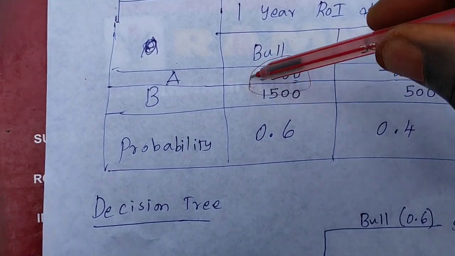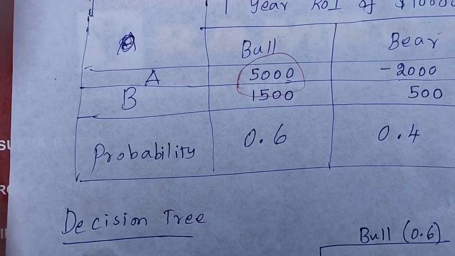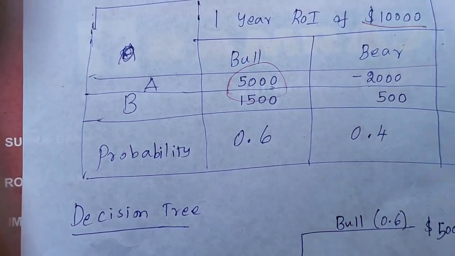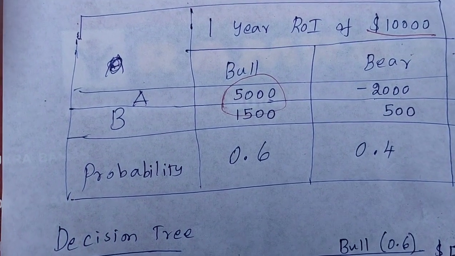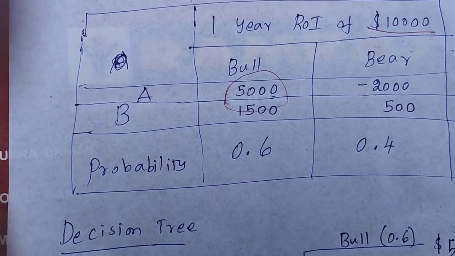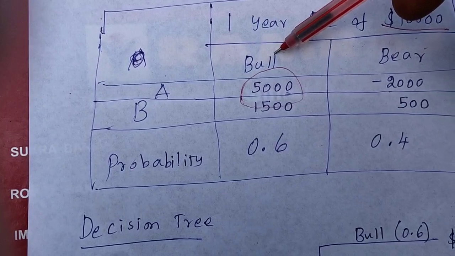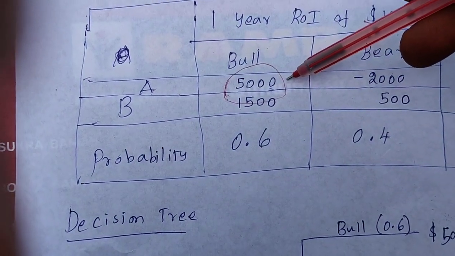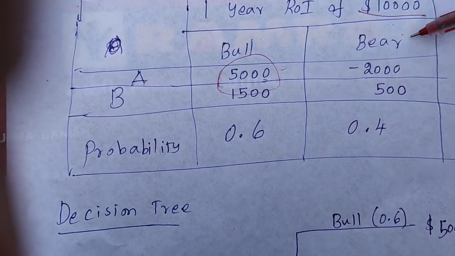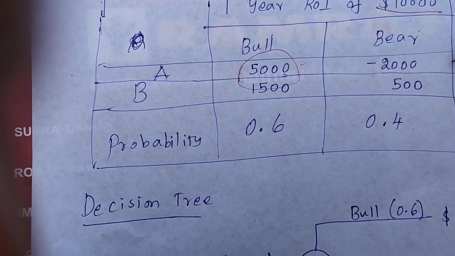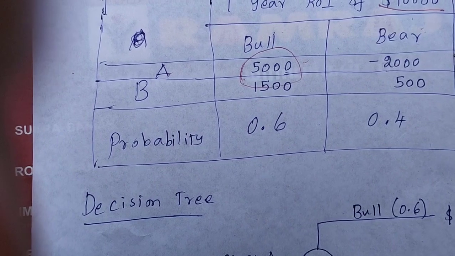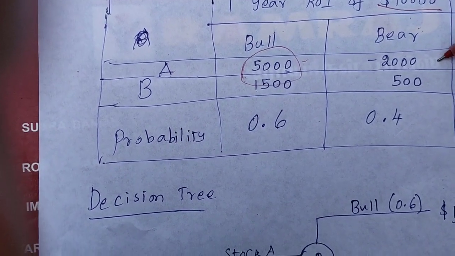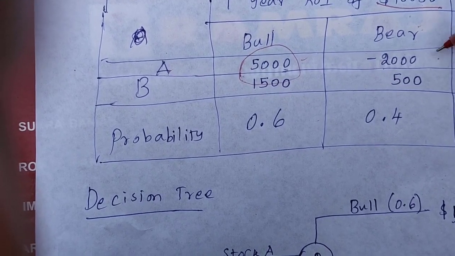You can see that if there is a bull market, stock A provides a 50% return on investment of your money. 50% of 10,000 is 5,000. So if there is a bull market and you are investing in stock A, you have a 5,000 profit. Whereas if there is a bear market and you are investing in stock A, you have a 2,000 US dollar loss, because you are losing 20% of your money. So that's why company A is a risky investment.